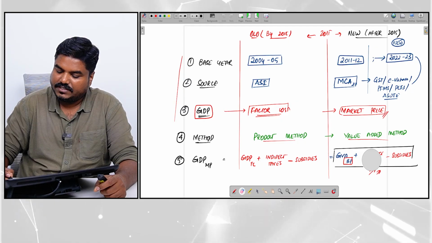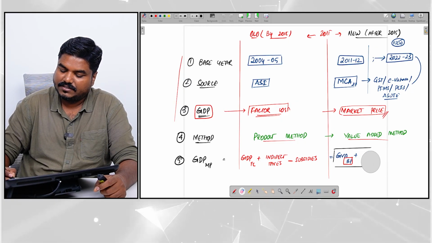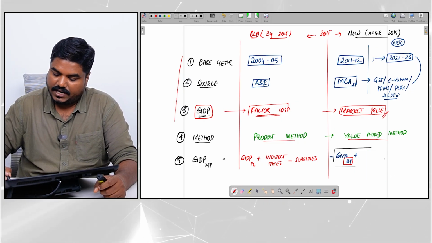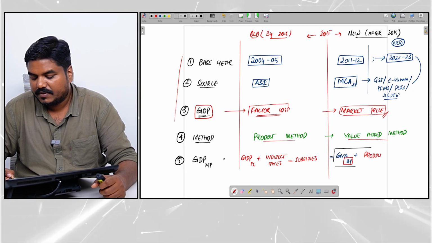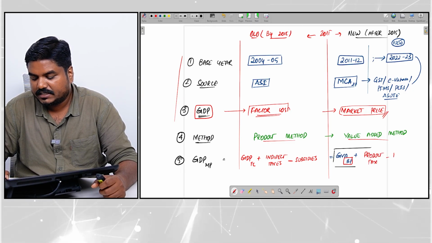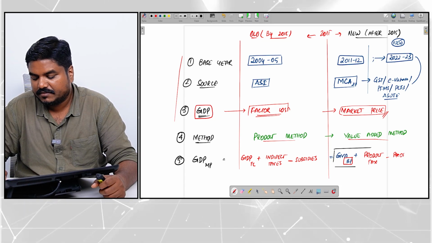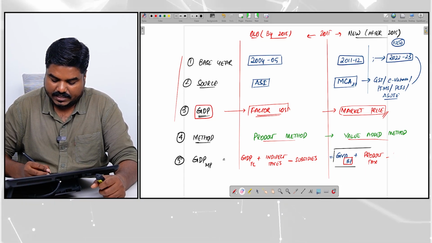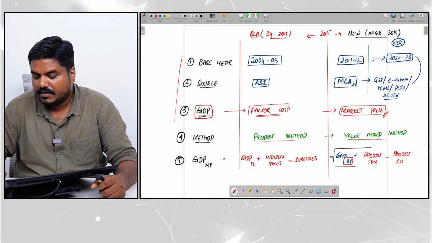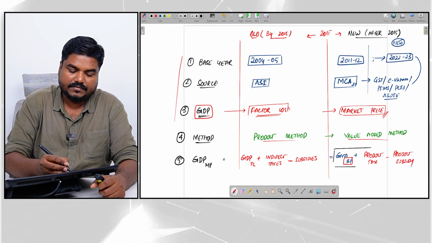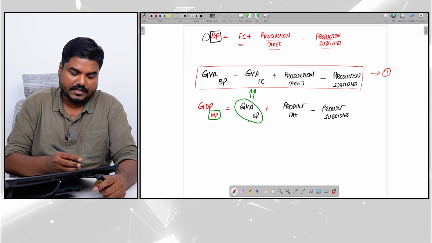So I will rewrite this here. The change is simple: GVA at basic price plus product tax minus product subsidy. Okay.